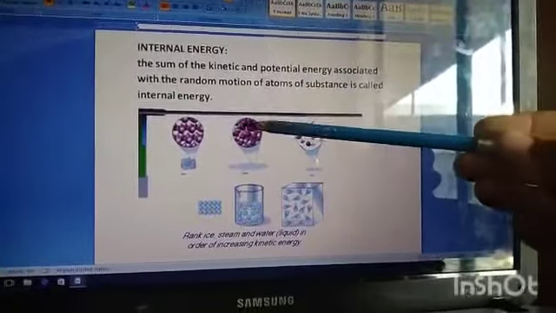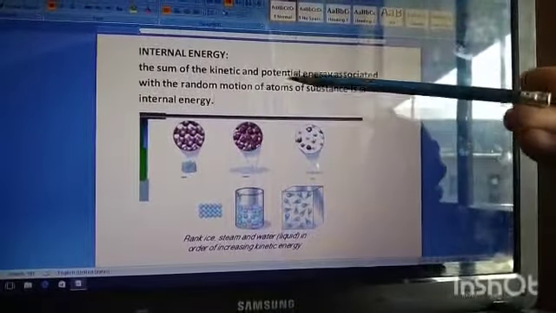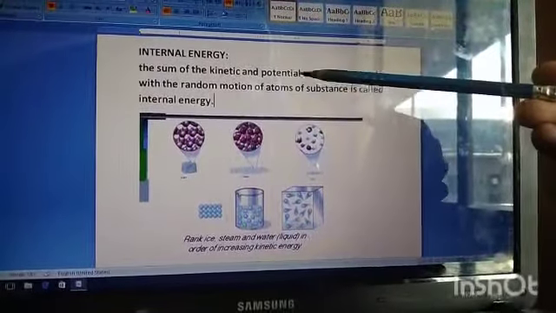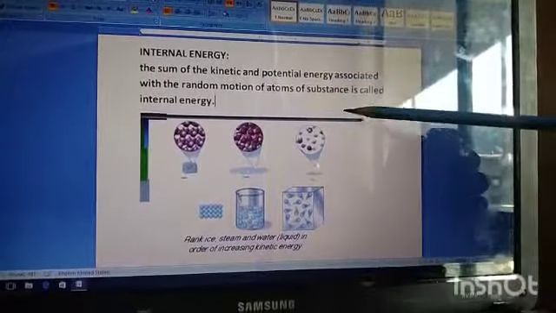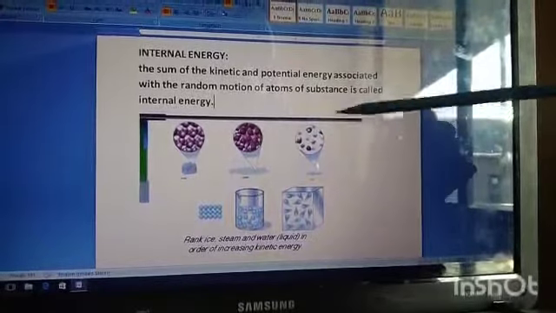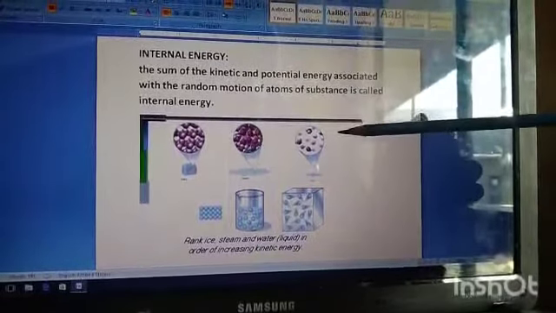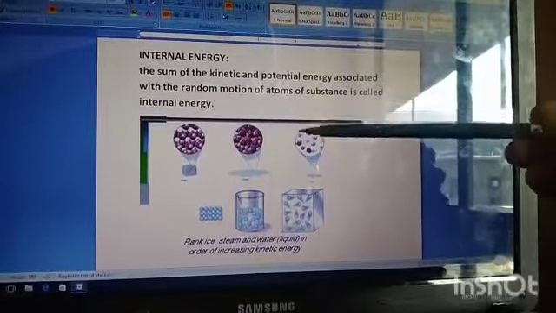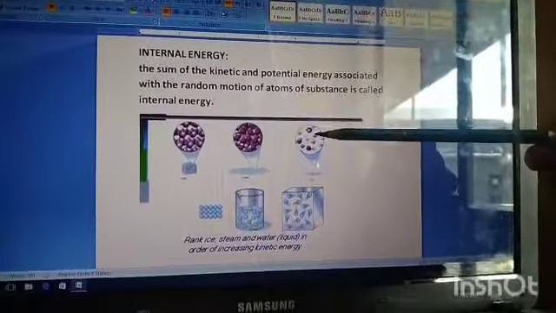And you also know that potential energy is the energy associated with the position of the object. When you place an object at a certain position, the energy possessed by that object at that position you call the potential energy, and the energy associated with the motion of the object you call the kinetic energy.